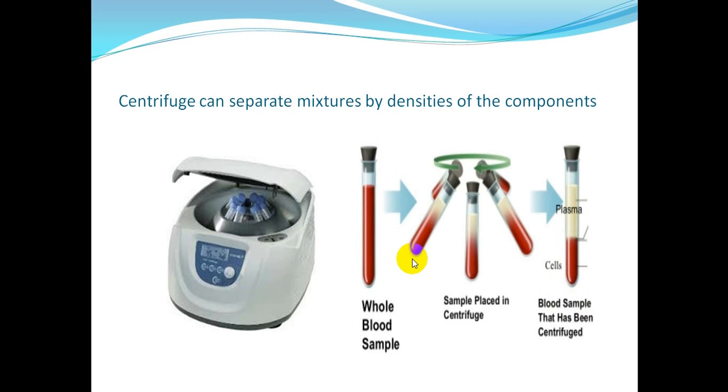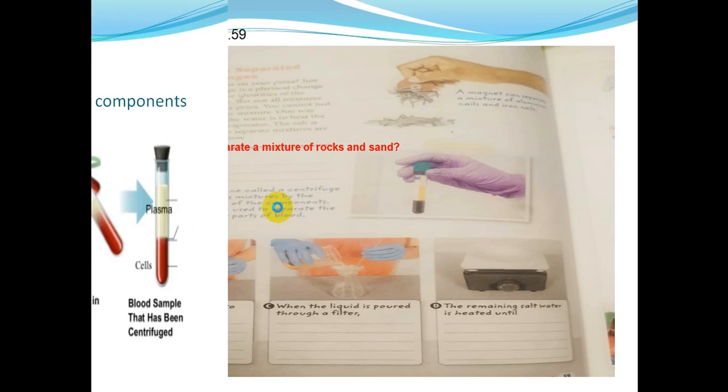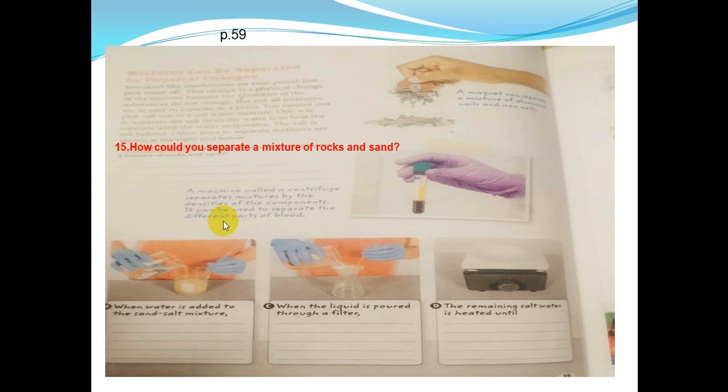Okay, so till now we said we can separate a mixture by hand, by boiling, by magnet, and by centrifuge. So the question here, let's solve on page 59. In this question, how could you separate a mixture of rocks and sand? If you have a mixture of sand and large rocks, how can you separate them? Which of the ways I said can you use to separate rocks out of sand? Yes, we can separate them by hand. You can pick out the rocks using your hands. Very simple. You can notice the rocks because they have a larger size and you can pick them easily.